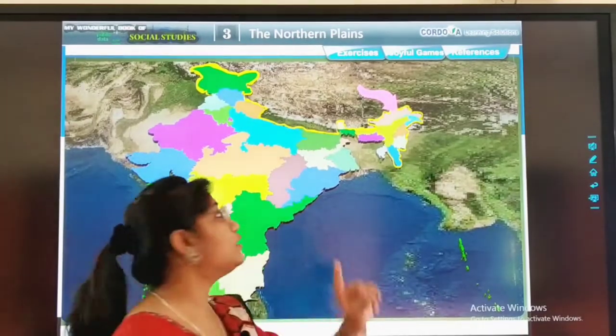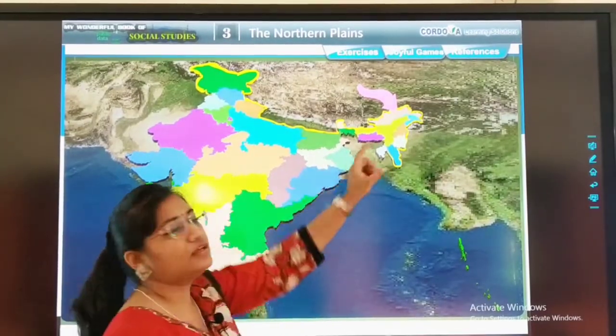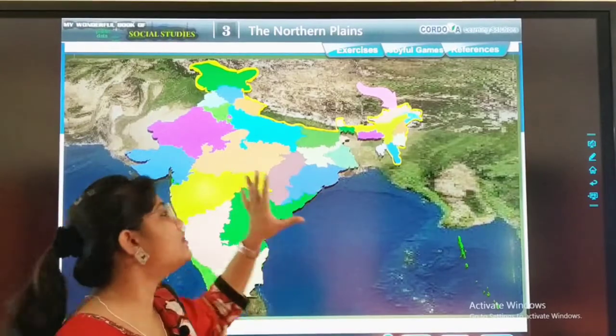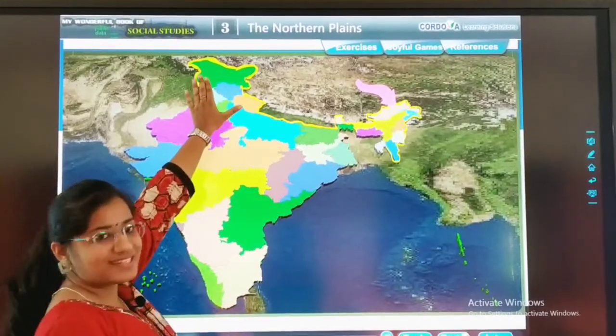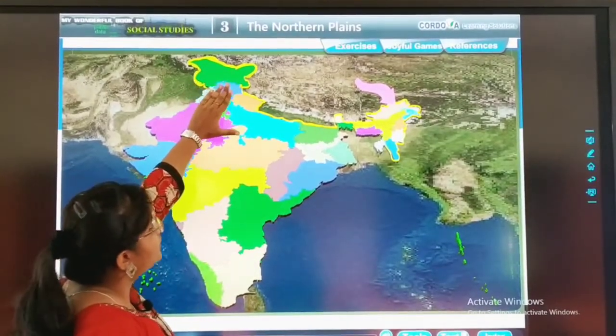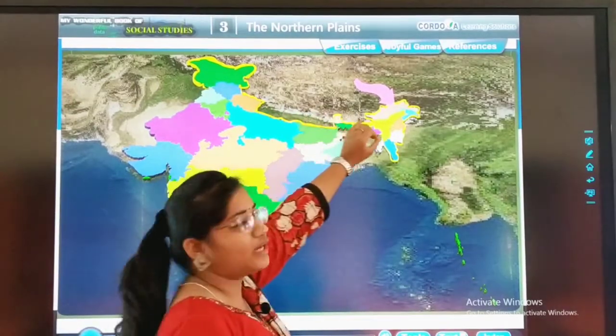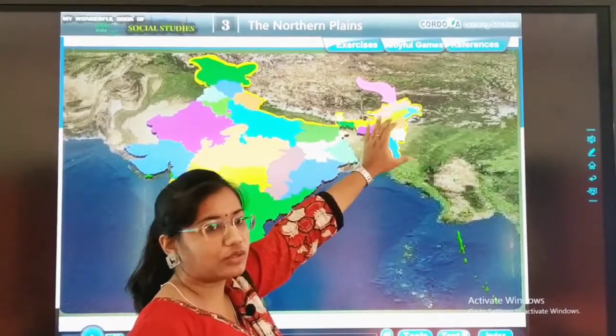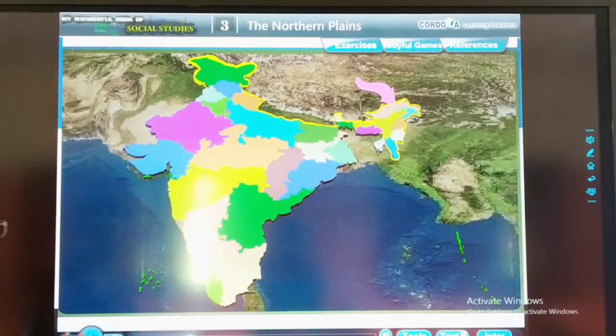Dear students, see how much distance the northern area is covering. Okay, ये यहाँ से broad है and फिर ये slant में जाते जाते थोड़ा narrow हो जाता है. Okay, so note this. Next.